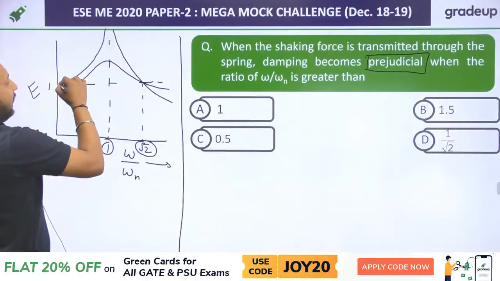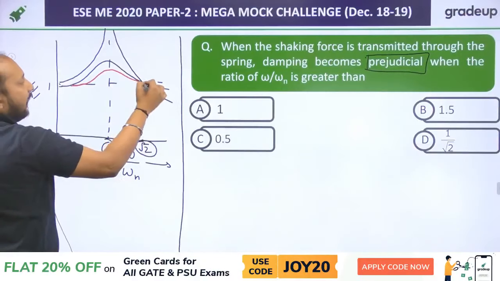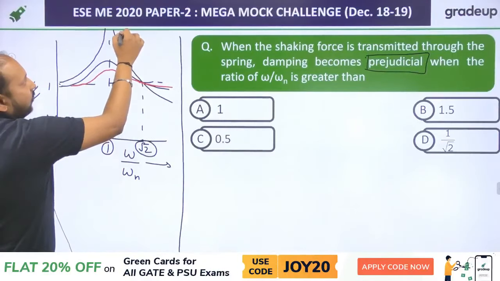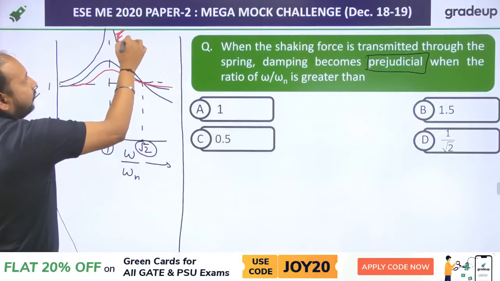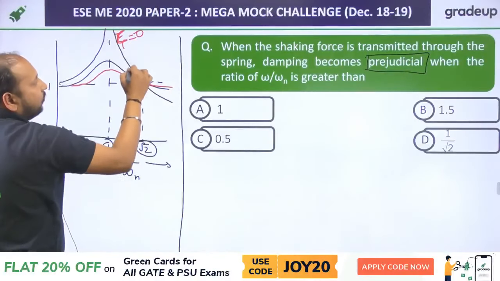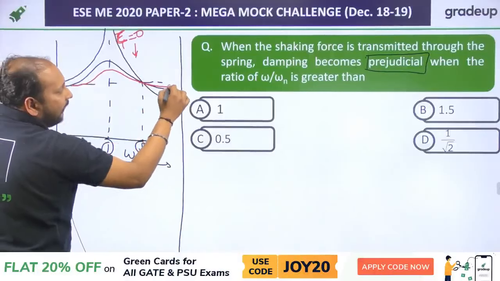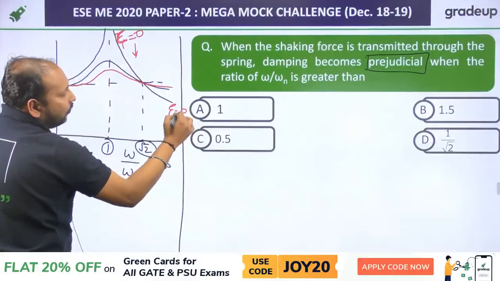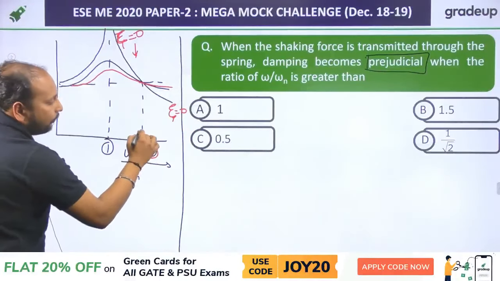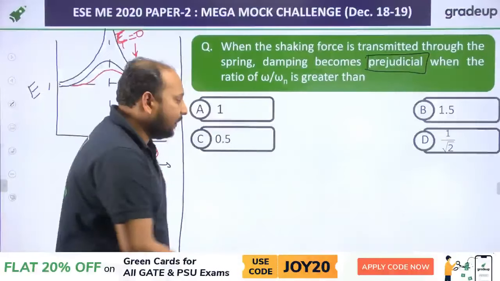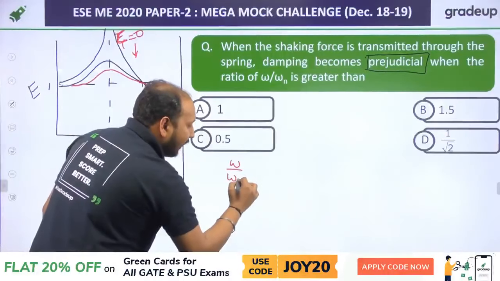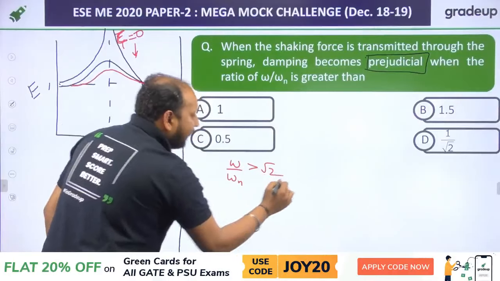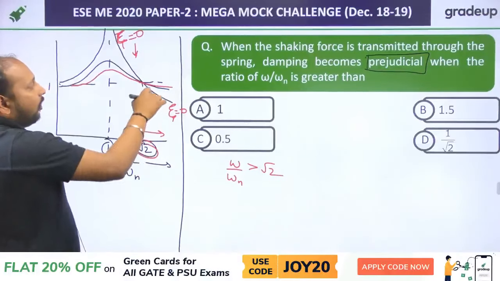So from this curve you can easily get to know what should be the answer. Clear? So this is your damping factor equal to 0, and this is in increasing fraction, and this is damping factor equal to 0. So when you go beyond root 2, that means when the omega by omega n value is greater than root 2, in that case what is happening,